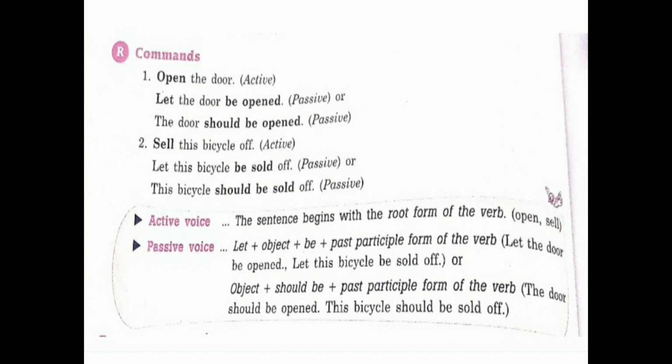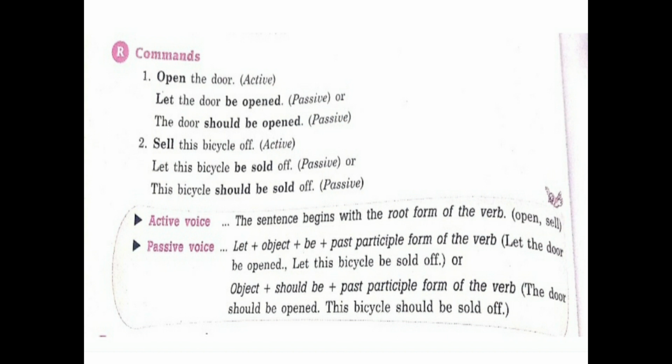So the sentence structure is like this: let plus object plus be plus past participle form of the verb. And second, if we start the sentence with the object, we do not use let, then the structure is like this: object plus should be plus past participle form of the verb.